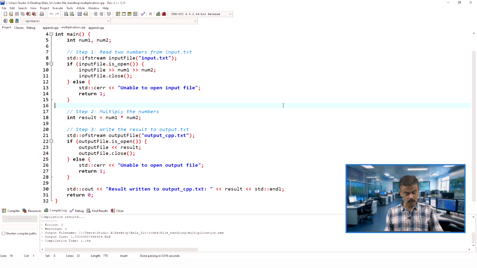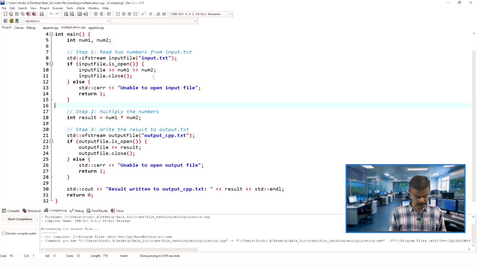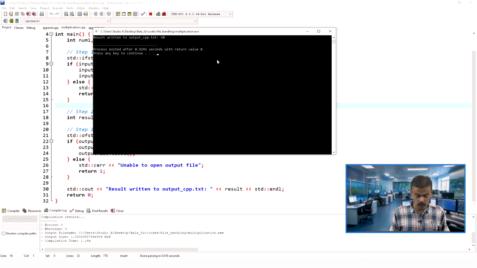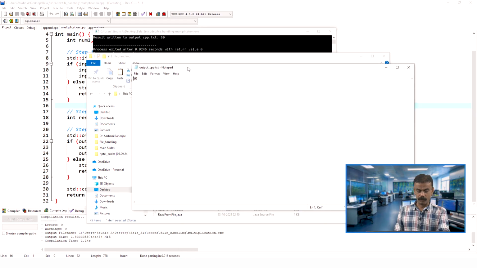Now I will run the code. When you compile and run, you can see "result written to output_CPP.txt", and you also see the result 50. One number is 10, another is 5, 10 into 5 is 50. We will also check output_CPP.txt. Now we open it, and yes, you are getting 50 here.